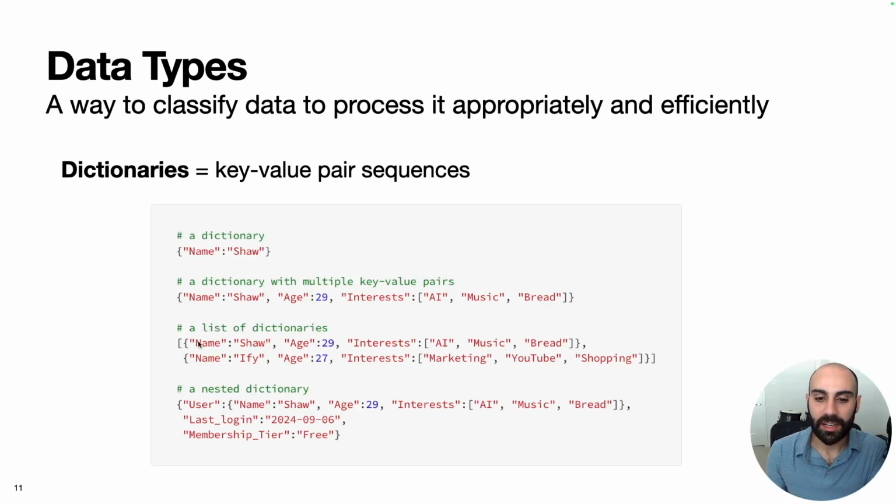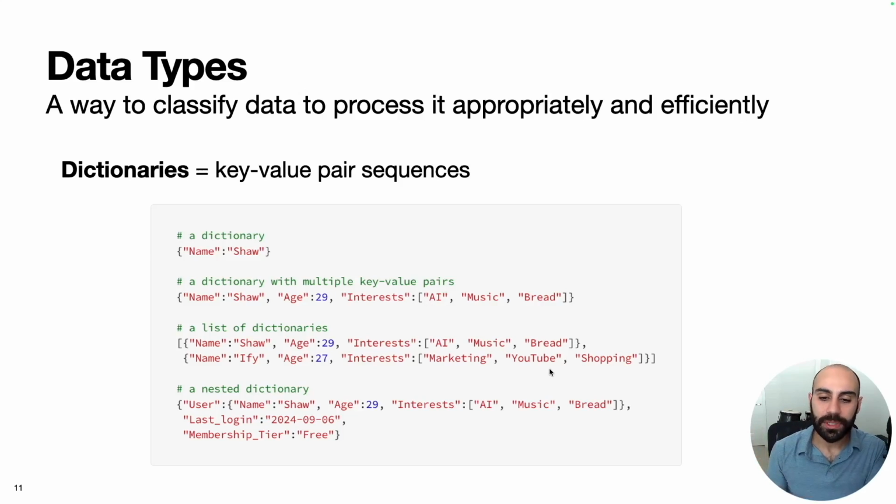Here, instead of just having a dictionary corresponding to one person, we have two dictionaries corresponding to two different people. So we have Shah, who's 29, interested in AI, music, and bread. And then we have Iffy, who's 27, who's interested in marketing, YouTube, and shopping.